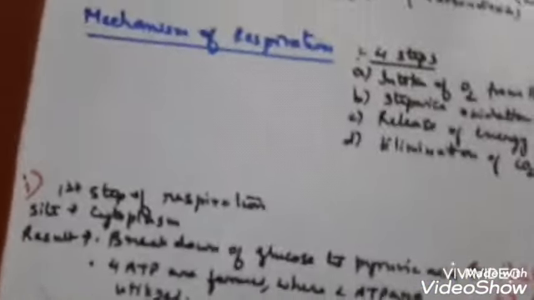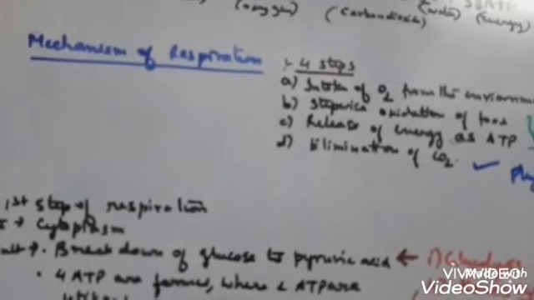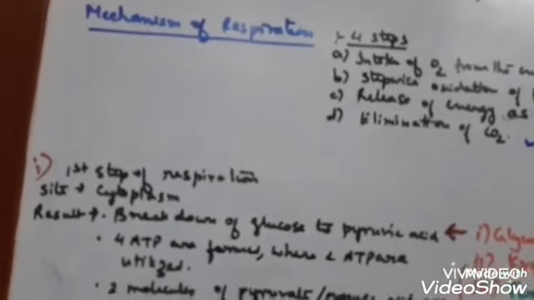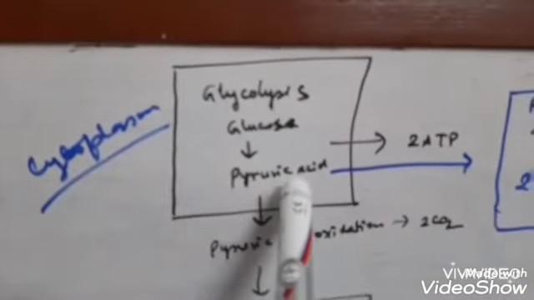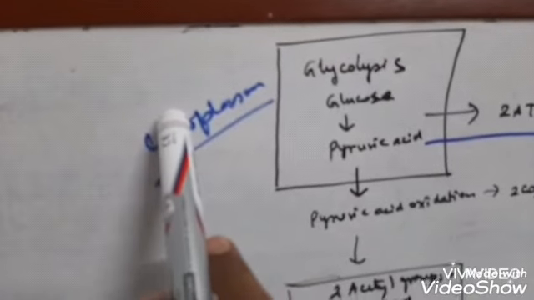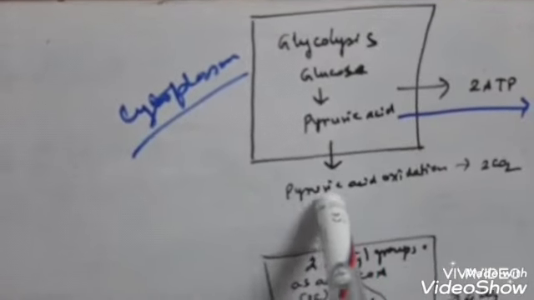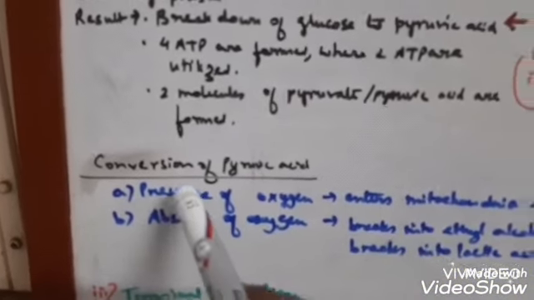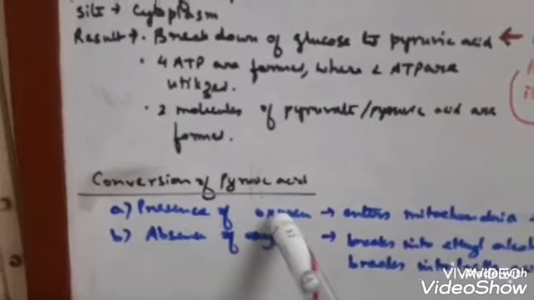So children, you studied about the first step of respiration, that is glycolysis. Now what happened in glycolysis? In the glycolysis process, glucose converts into pyruvic acid. This conversion takes place in the cytoplasm. Now what happened to the pyruvic acid? Conversion of pyruvic acid may have 2 further paths. The conditions are: first, in the presence of oxygen, and second, in the absence of oxygen.